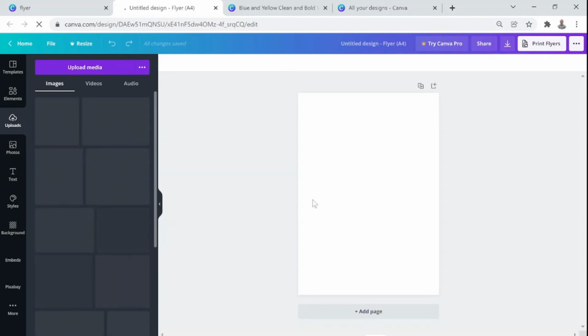These images are already available on the hard disk of the computer. You have to upload them. You may have a collection of images. For example, for this training purpose, I have created this folder. The PMA logo is there, and Laghu Udyog Bharati, which is our partner organization, is there. I have brought in one image. For example, let me bring in this image here. So this is how you create a library of your own uploads.